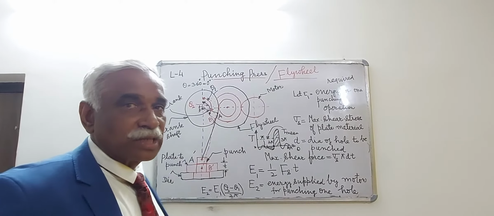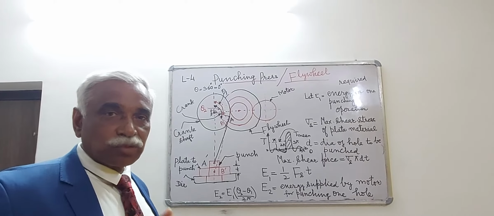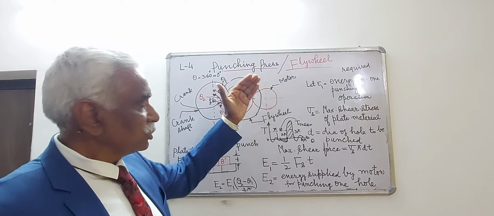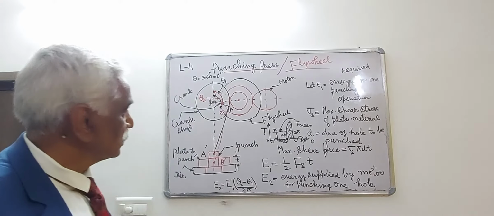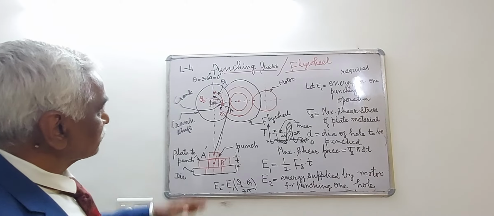Output torque is varying cyclically. Input torque is constant, input torque of the engine is constant, and the output torque of the engine is varying. That is the reverse case. In case of punching press and riveting machine, I explain it.